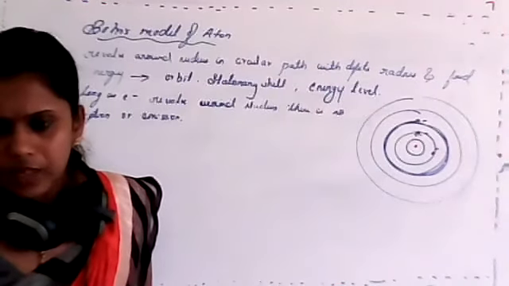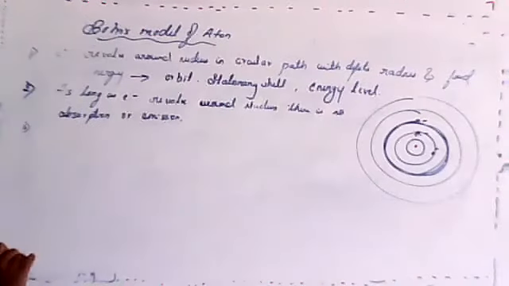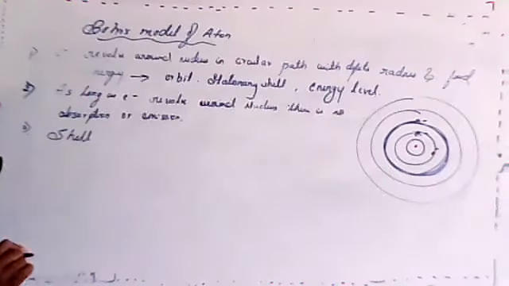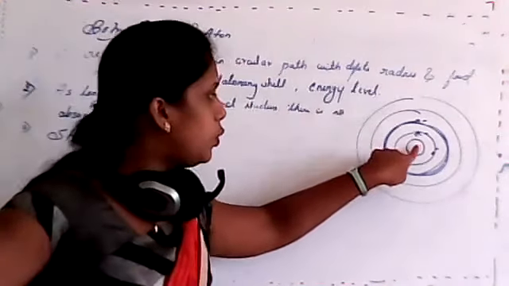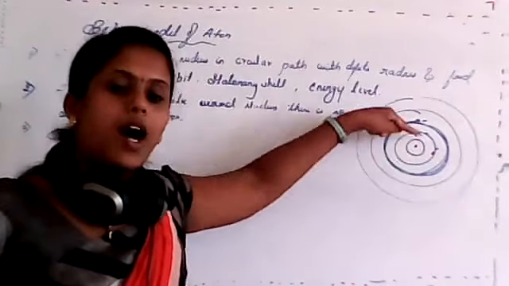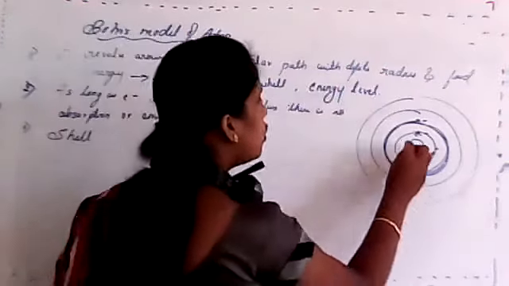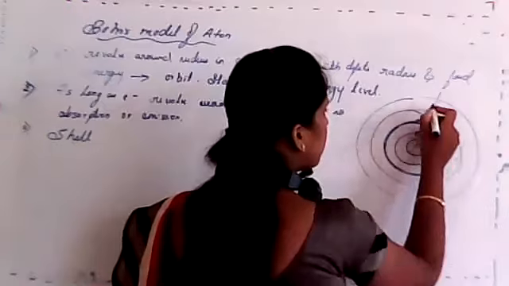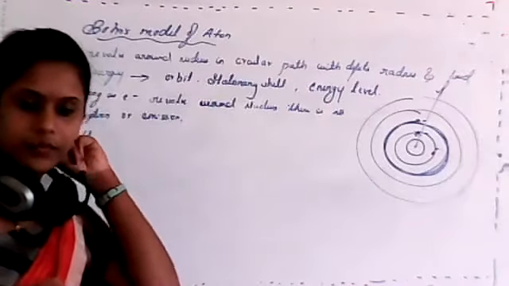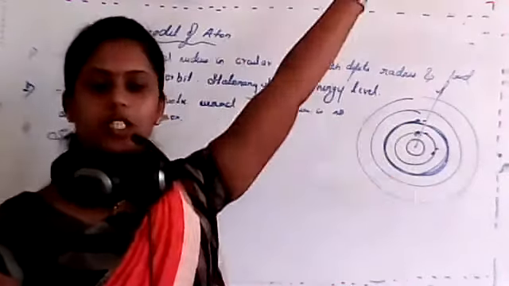Clear? So next one, I'll consider it as the third point. Shells or orbits nearer to the nucleus have less energy, and the shells which are far away from the nucleus have higher energy. That means as I move from here to here, does energy increase or decrease? Students, just tell me. Does energy increase or decrease as I move from n=1 to infinity?